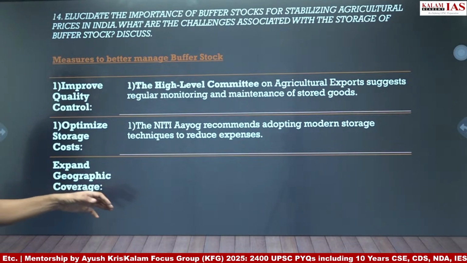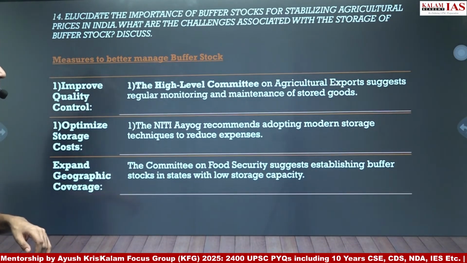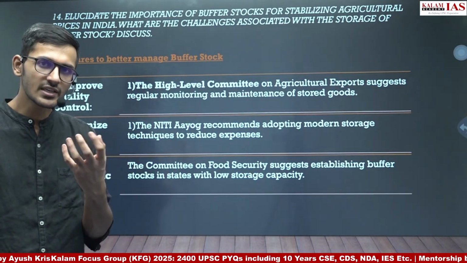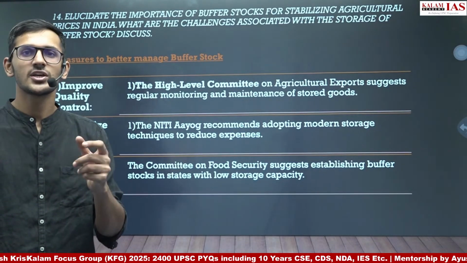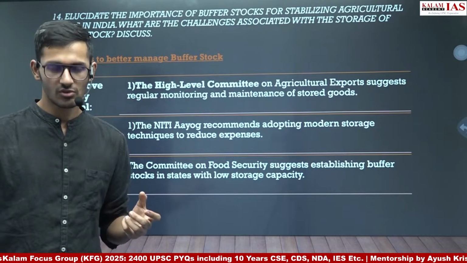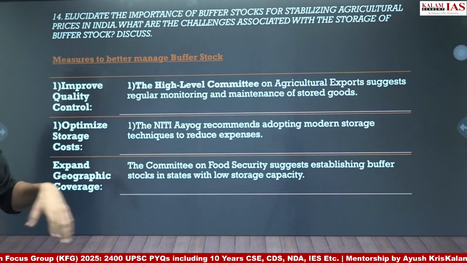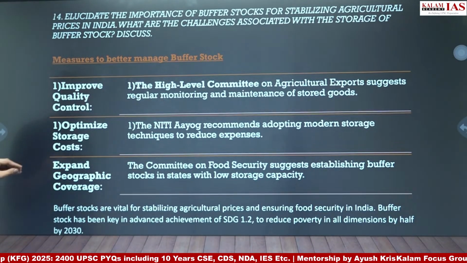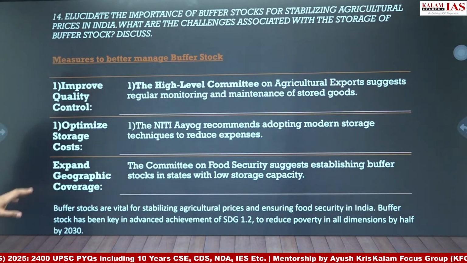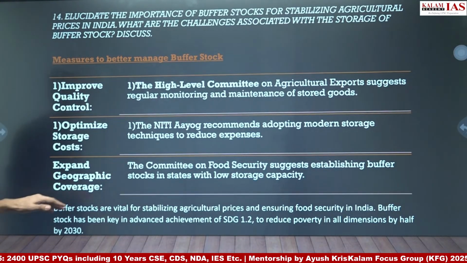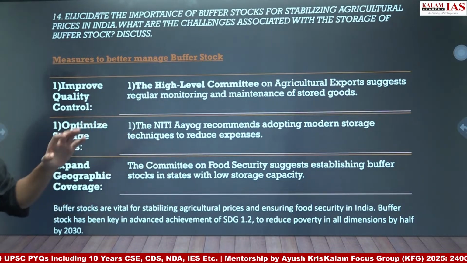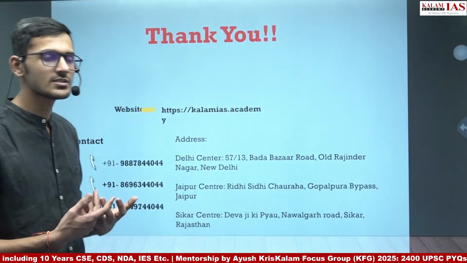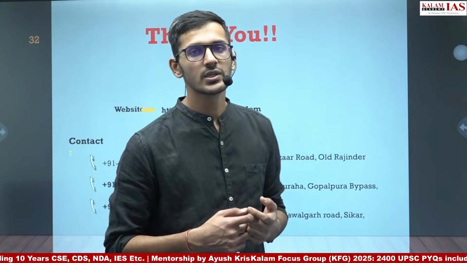Expanding of the geographic coverage. Again, northeastern areas are not covered under the buffer stock, and as a result, certain regions in the country have a higher share in procurement as well as the release of the buffer stock. So the geographical coverage should be across the country. And finally, we will conclude with buffer stocks are vital for stabilizing agriculture prices and ensuring food security in India. Buffer stock has been key in advancing achievement of the SDG 1.2 to reduce poverty in all dimensions by half by 2030. So buffer stock has been crucial in multidimensional poverty reduction in India.